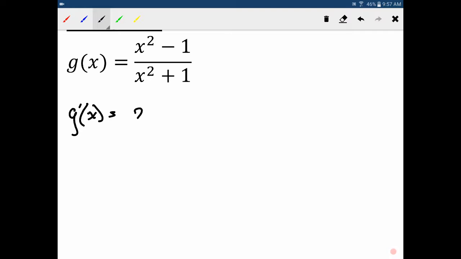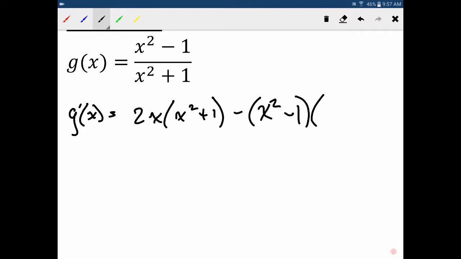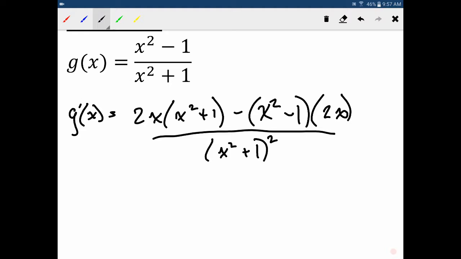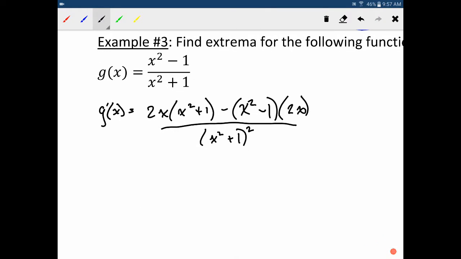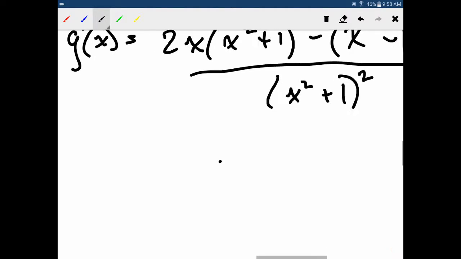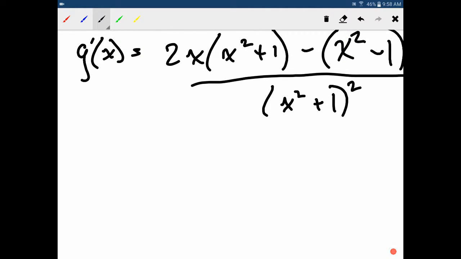Okay, so we'll have 2x, using quotient rule, 2x times x squared plus 1 minus x squared minus 1 times 2x, and the whole thing is over x squared plus 1 squared. Now do not expand that bottom because it's actually going to be irrelevant. We can disregard it down the line. So remember, never expand your bottom, especially when you're doing the quotient rule, until you know that you have to, because often you do not have to.